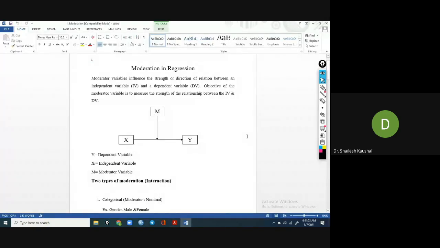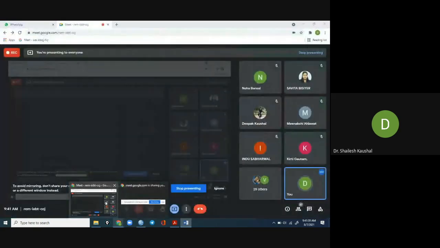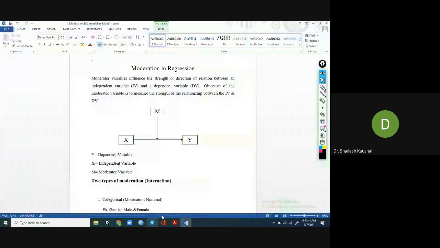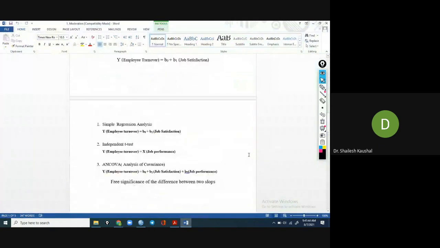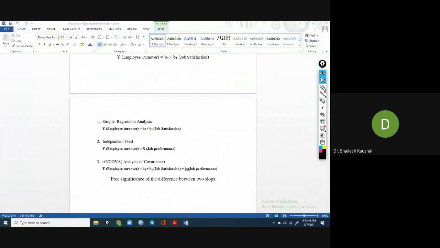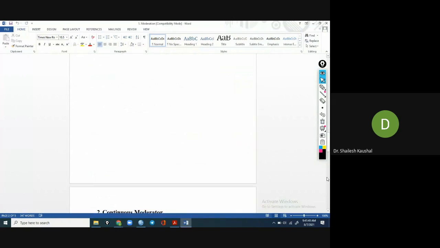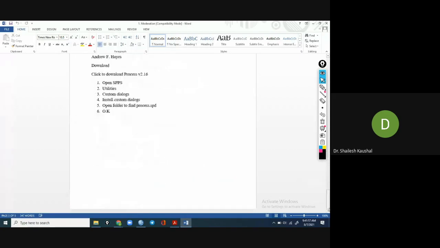I will explain this technique by using many situations, many conditions to perform the moderation.